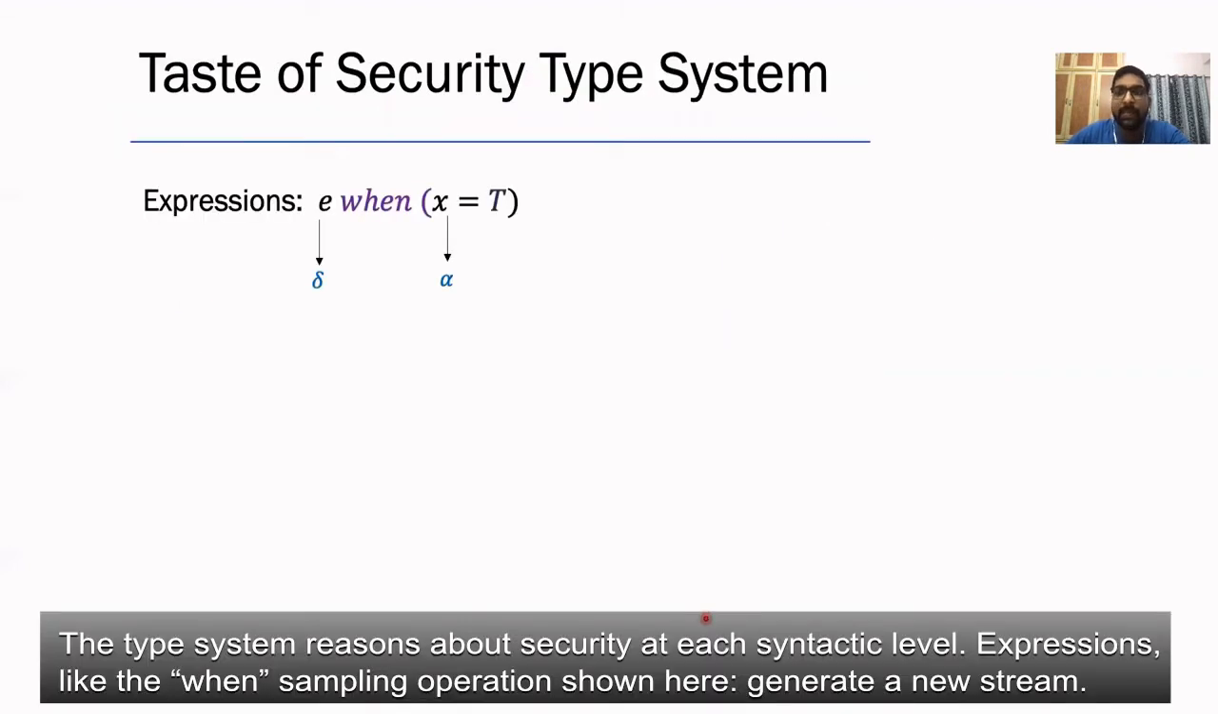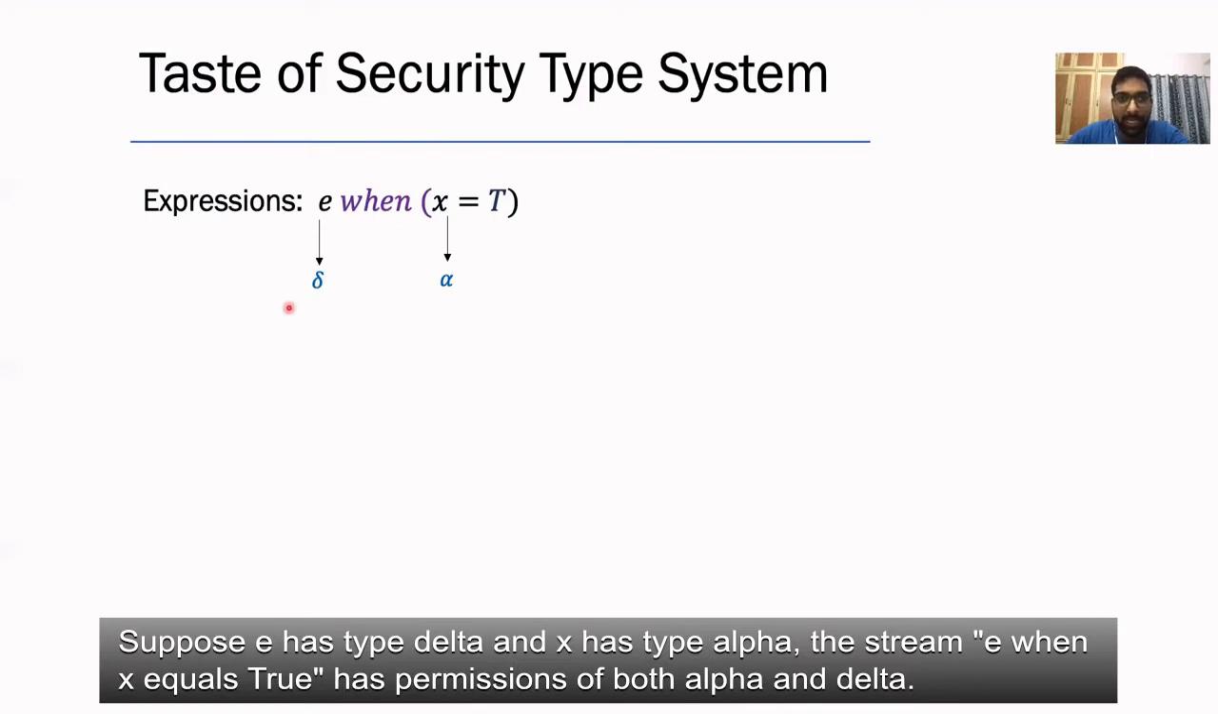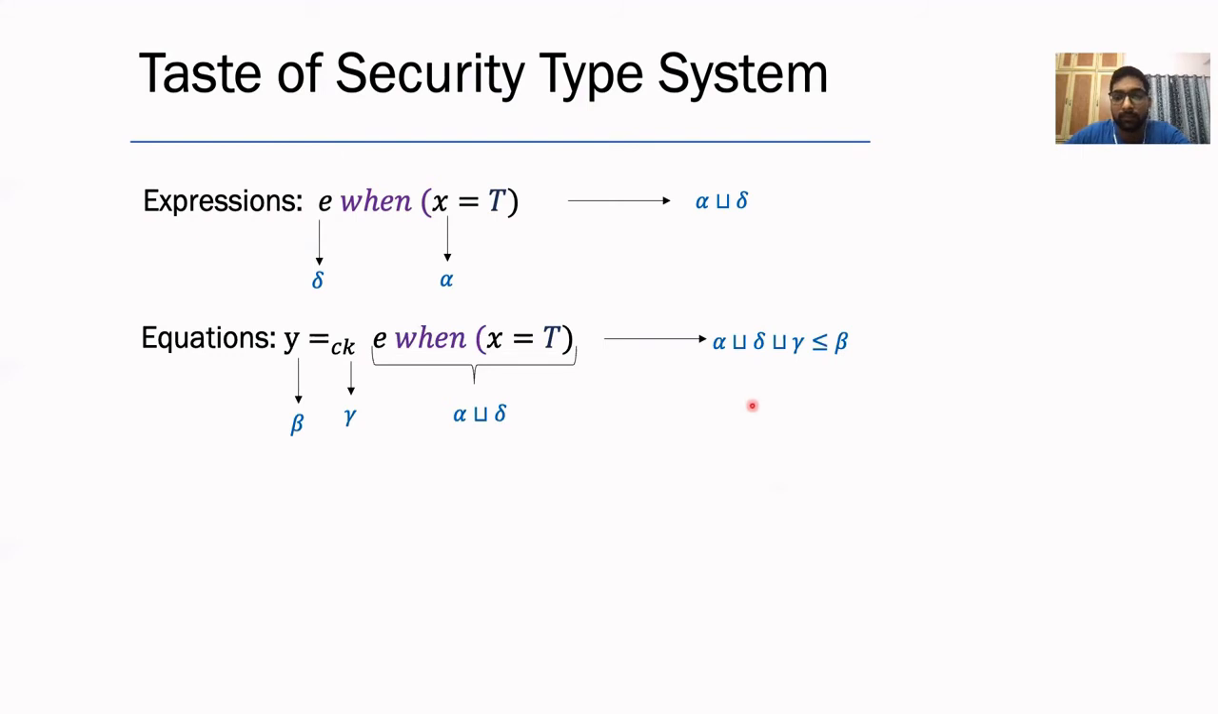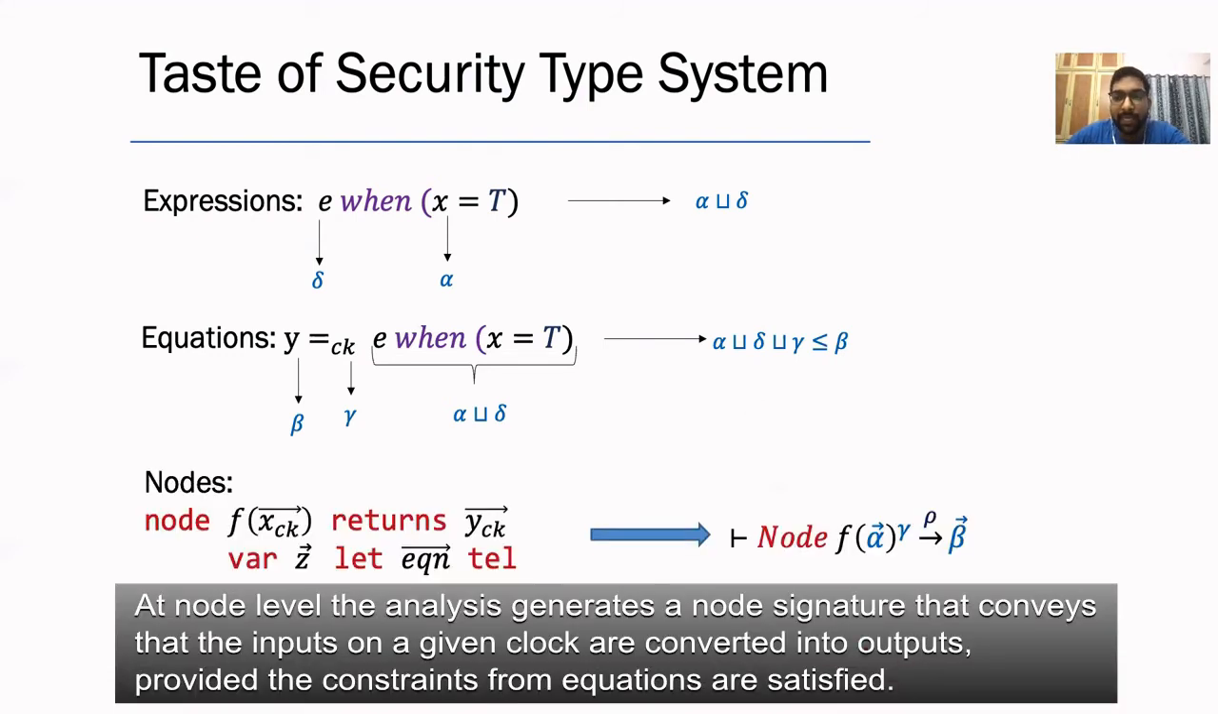The type system reasons about security at each syntactic level. Expressions like the when sampling operation shown here generate a new stream. Suppose E has the type delta and X has the security type alpha, then the stream E when X equals true has permissions of both alpha and delta. Equations generate a constraint that says the security type of the LHS variable beta should at least be as high as that of the RHS expression. At node level, the analysis generates a node signature that conveys that inputs on a clock are converted into outputs provided the constraints from the equations are satisfied.